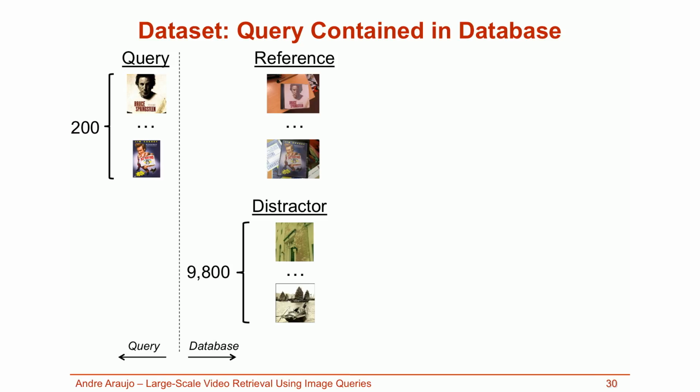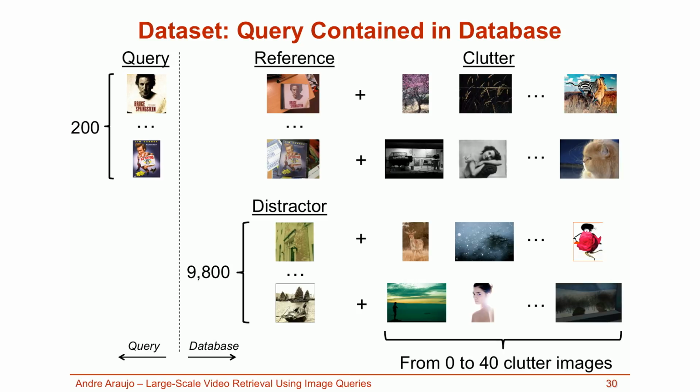So we add from 0 to 40 images to each database image and evaluate the performance for each of these different cases. When I say that images are added here, I mean that the features from all images are pulled together and one Fisher vector is extracted for the set of images. This simulates having images with more clutter or the aggregation of several images together.